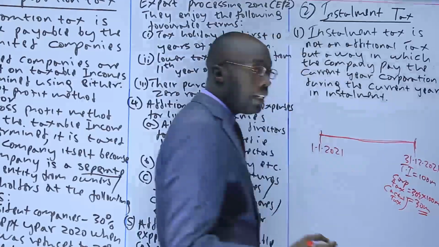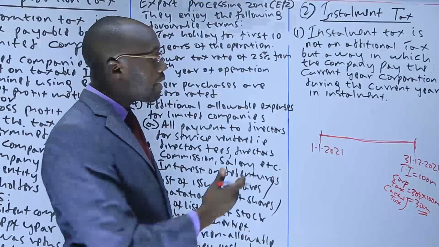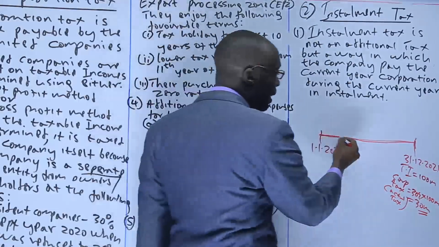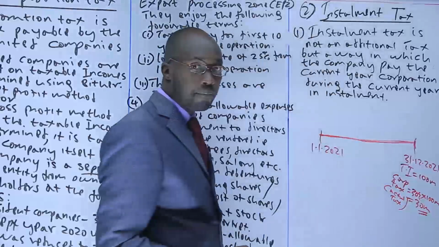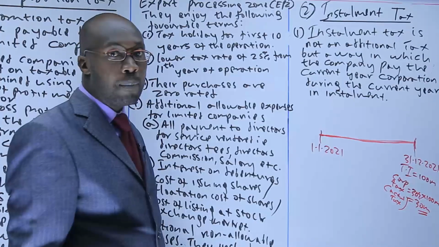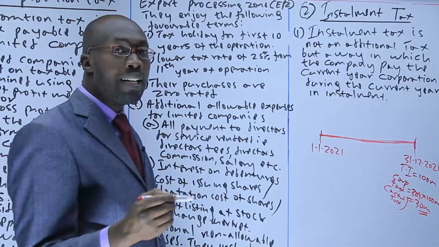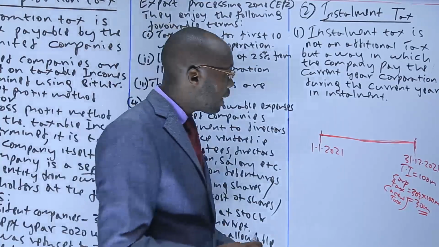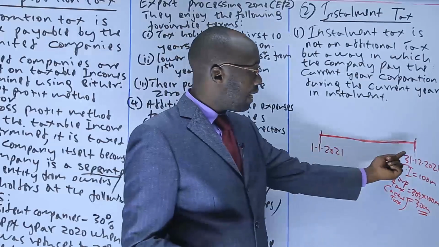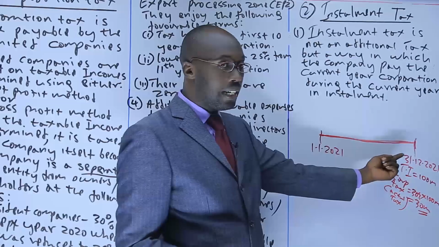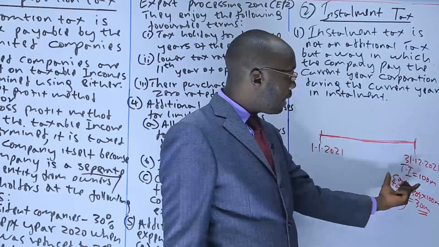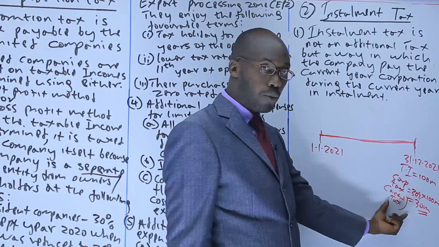That is the corporation tax, which is now the actual tax. But according to the Income Tax Act, that company is supposed to have paid that tax during this year as it was operating. So how was it supposed to be paid? It was supposed to be paid in installments. But now the question is, how can you tell a company to be paying that year's tax during that year in installments, whereas it has to get to the end of the year, determine the taxable income and the tax it is supposed to pay?